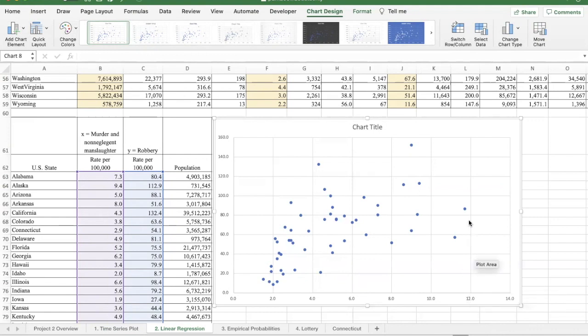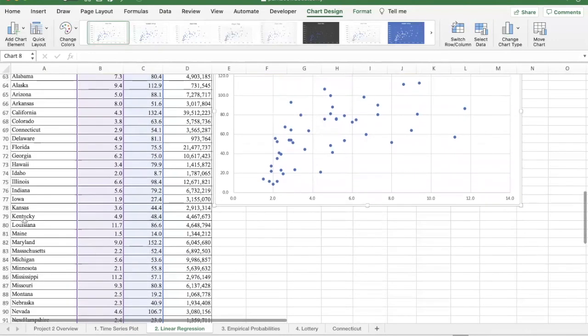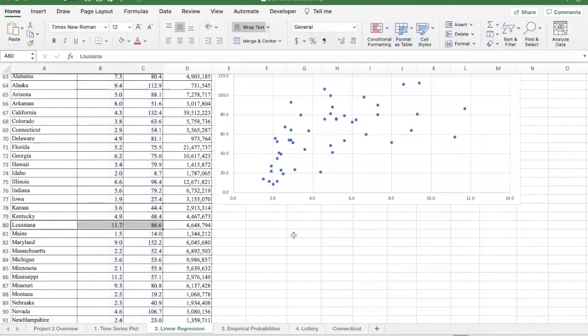Like this one over here has the highest murder rate because it's furthest to the right, and it has a lower than maybe expected robbery rate. So it'd be interesting to focus in on that state right there. This is the point 11.7 and 86.6. So 11.7. Maybe we can come down here and zoom in. Oh, it looks like Louisiana is the culprit there.